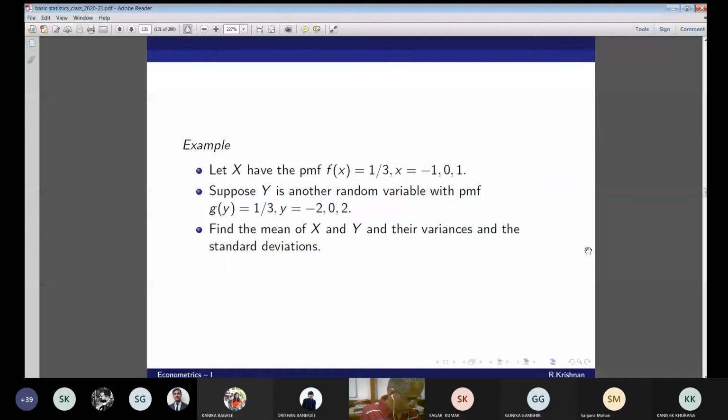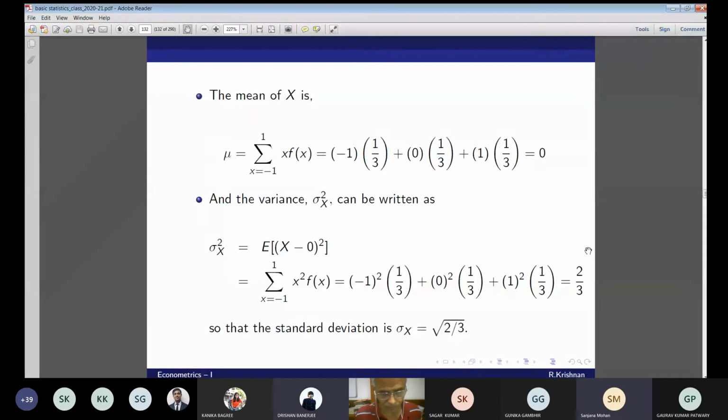Sir, are all of them 0? What is that? The mu will be 0. Okay, what will be the variance? 2 by 3 and 8 by 3. Yes, sir. Is it fine? Very simple.